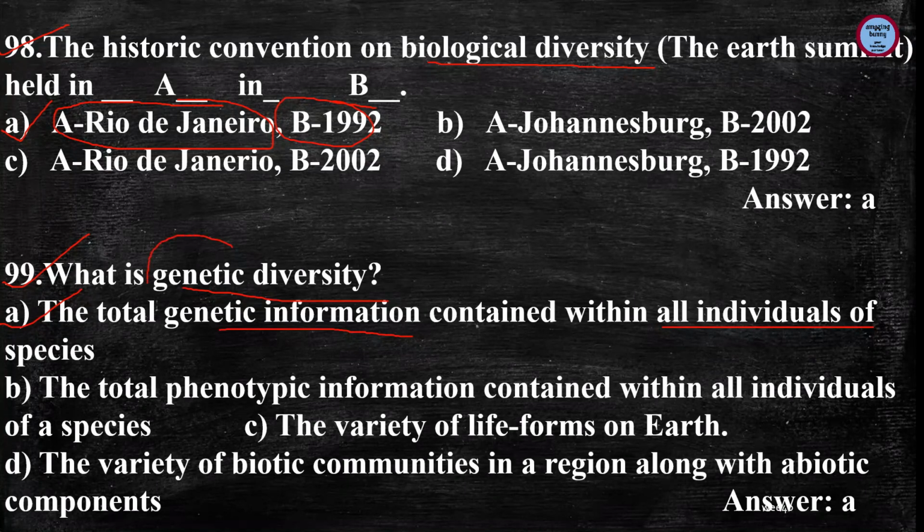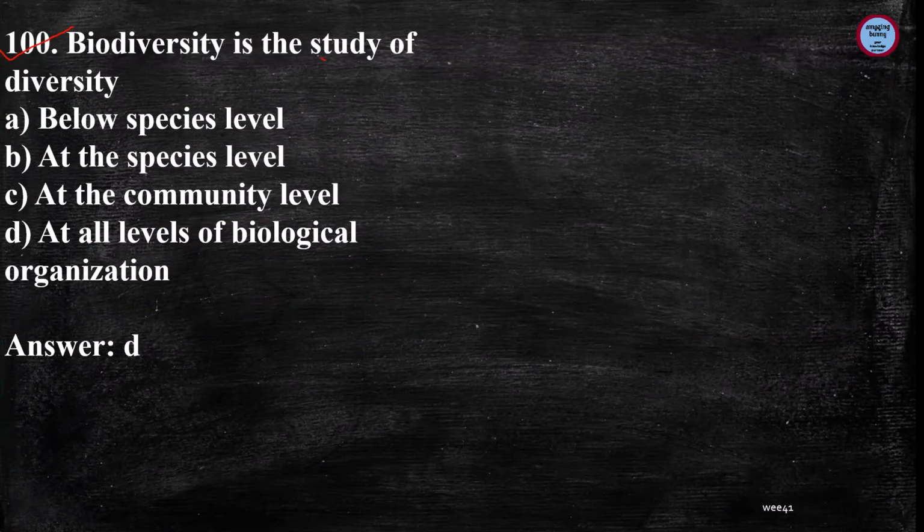Next is, biodiversity is the study of diversity, and the answer is at all levels of biological organization, that is below the species level, at the species level, and at the community level. That is, the study of diversity at all levels of biological organization is known as biodiversity.